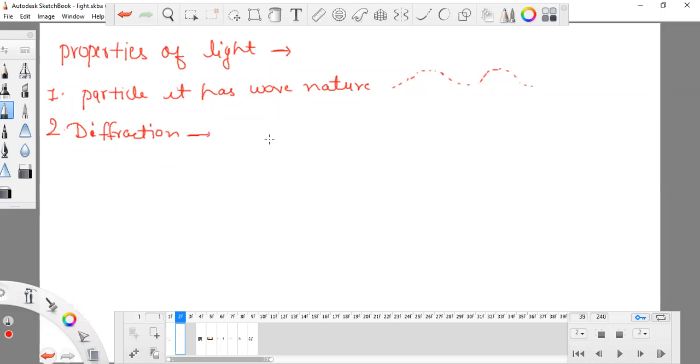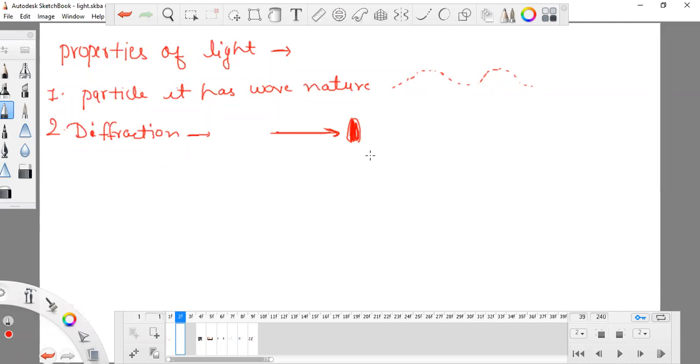When light is going in this way and finds something opaque, light will cast a shadow of it.